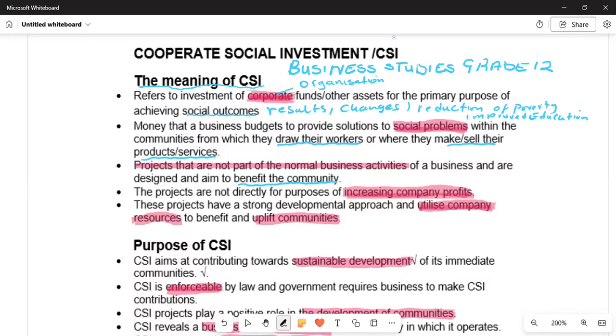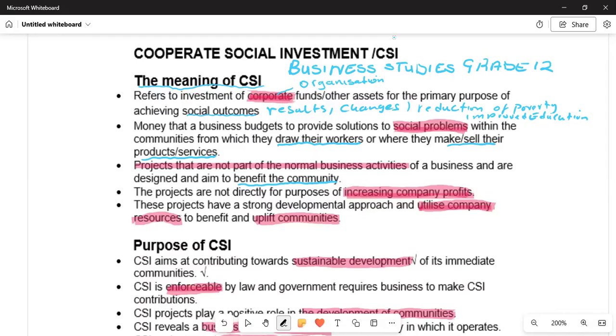As a business, they have their own core businesses. They are just doing that to benefit the community by making sure that they improve the community.